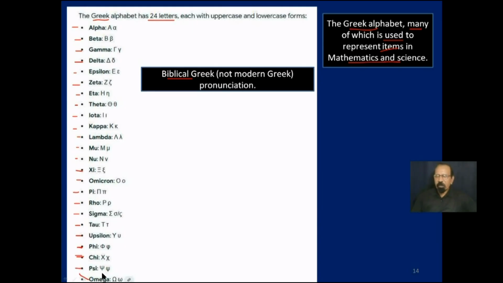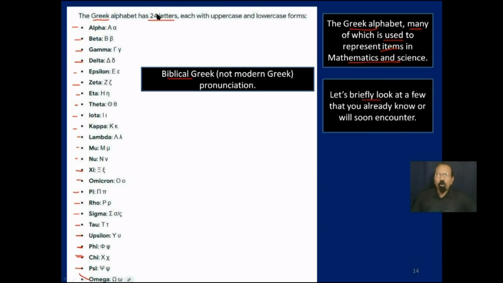So that's the Greek alphabet. It has only 24 letters. Now we will briefly look at a few of these that you already know and some that you will soon encounter.